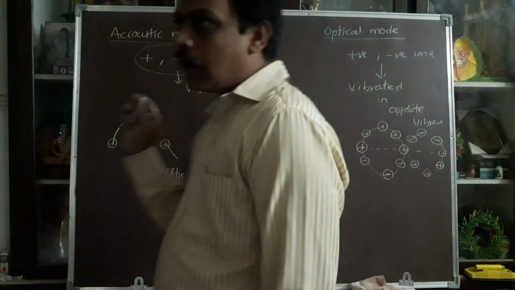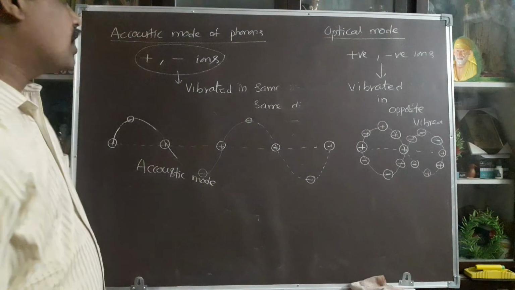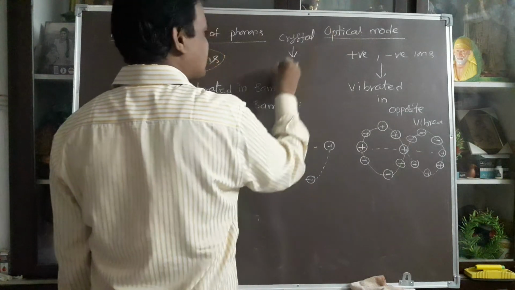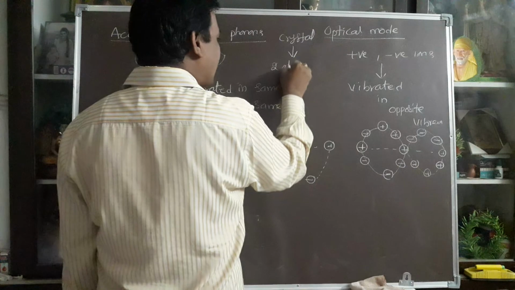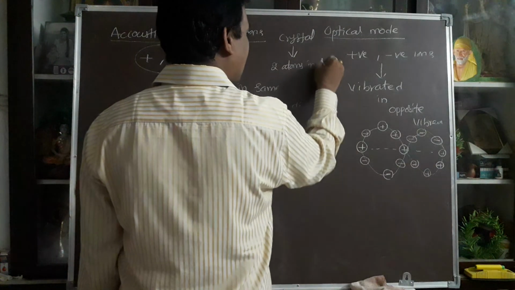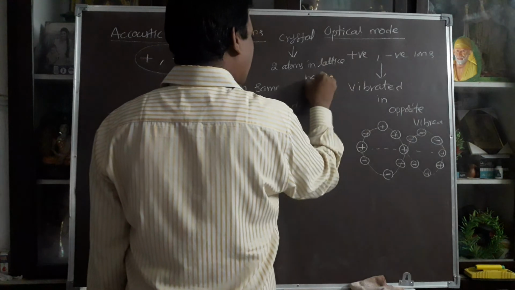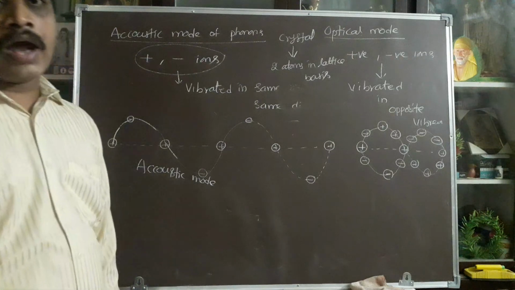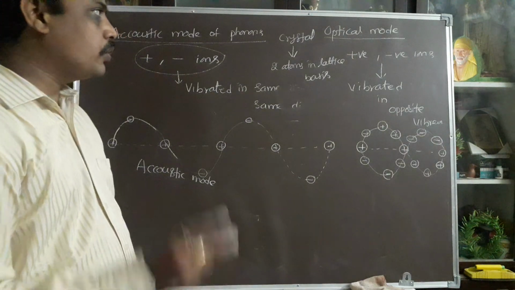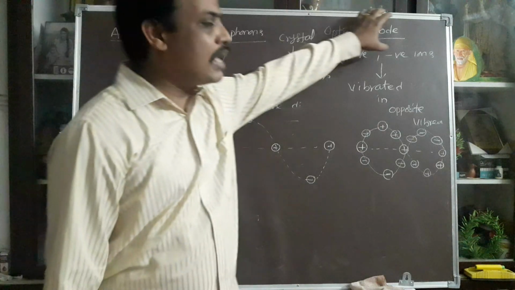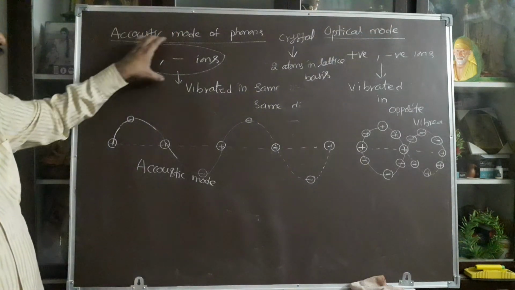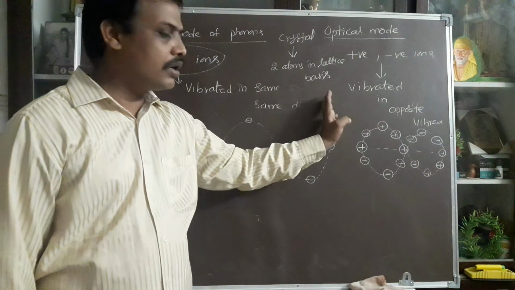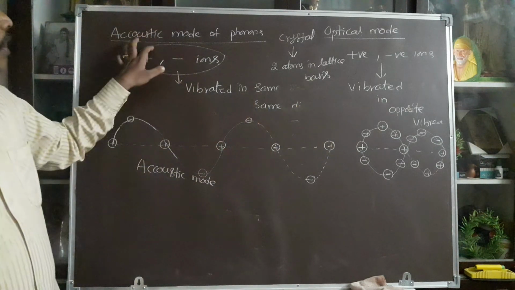So under what condition do these two modes occur? The two modes occur when the crystal has two atoms in the lattice basis. When the basis consists of more than one atom, the phonons vibrate in two different modes: one is the acoustic mode, the other is the optical mode. In the acoustic mode, the positive and negative ions vibrate along the same path, the same swing, the same direction.